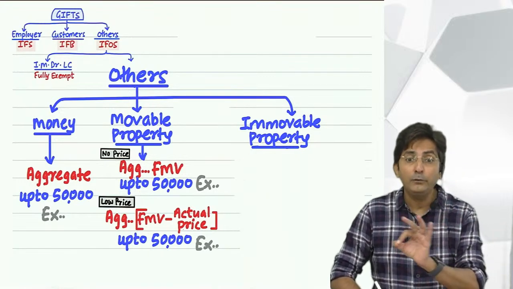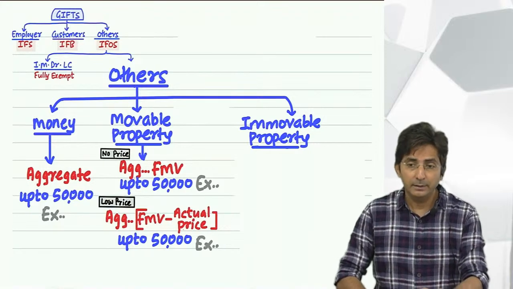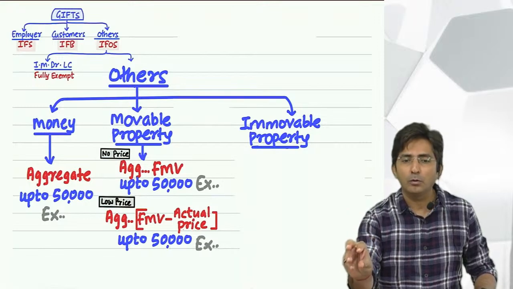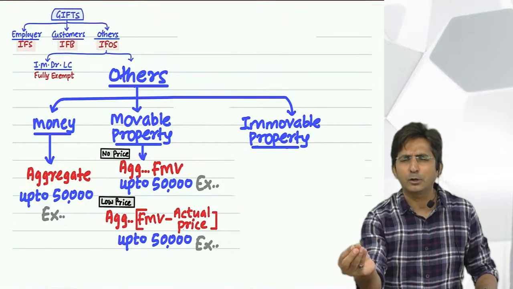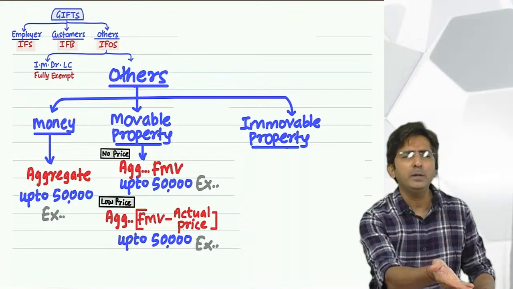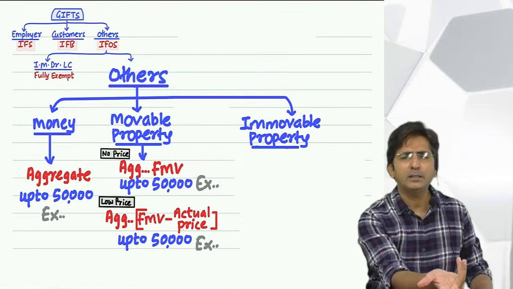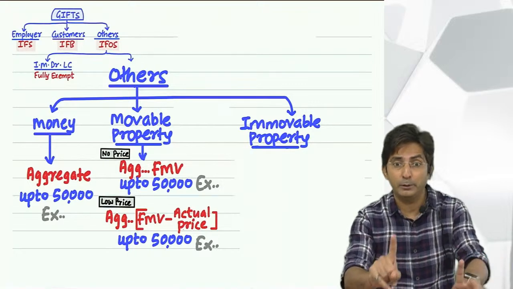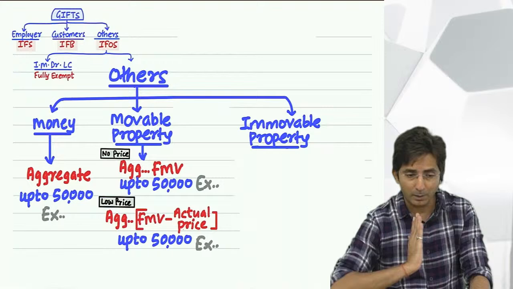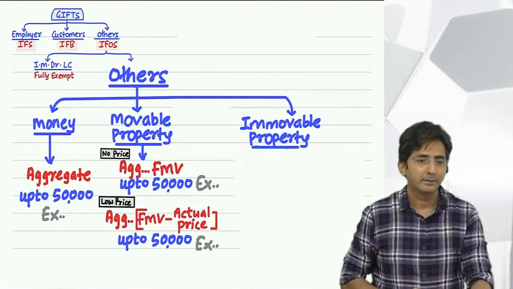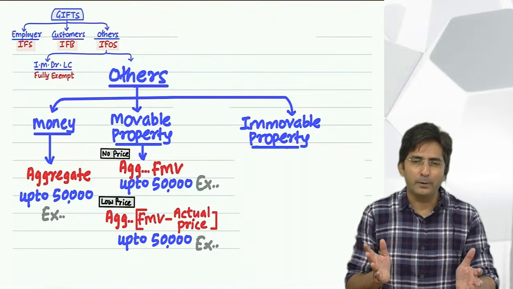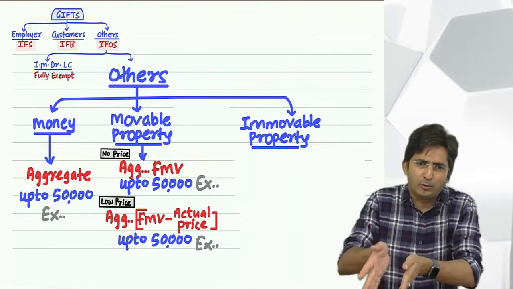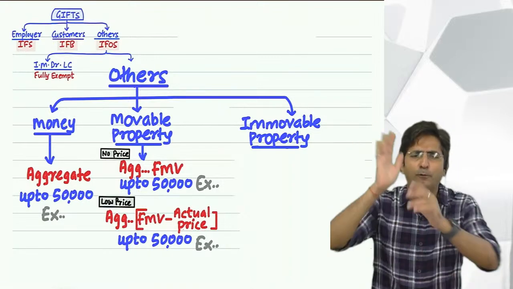So see, here also there is no price and low price. But here we don't do aggregation. Here you have to see per property. For example, he gave me a bungalow having a value of 50,000 only. She also gave me a bungalow having a value of 50,000 only. So if you combine, it will become 1 lakh, but you cannot combine here. It is per property. And immovable properties are such costly items that individually it will become above 50,000.